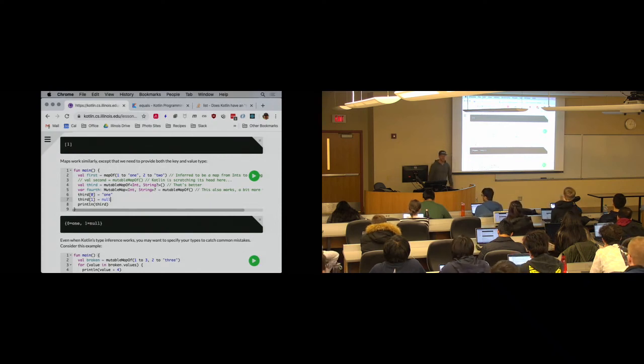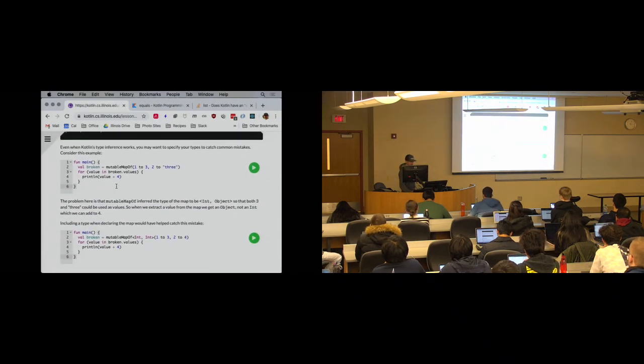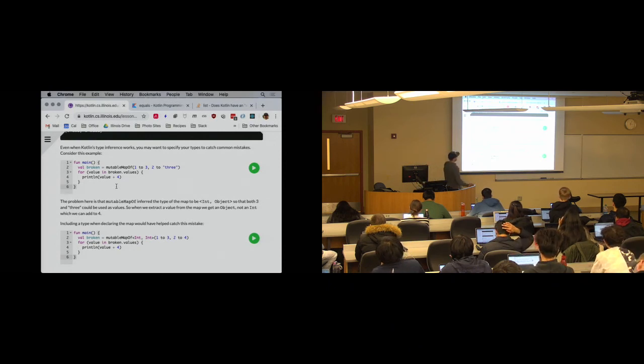Okay. So we ran into this last time, and someone pointed this out. Even when Kotlin's type inference works, sometimes it can be helpful to specify the types of your map so that you can help yourself catch mistakes, right?